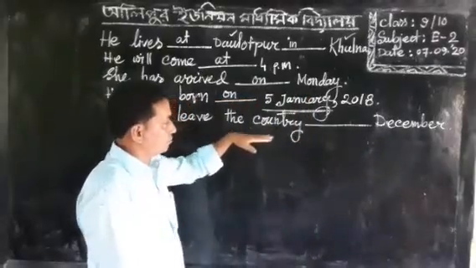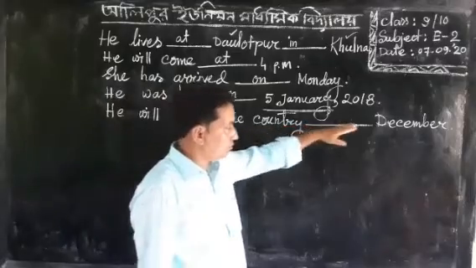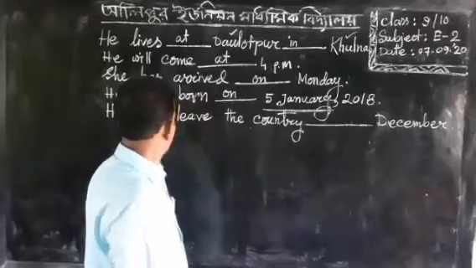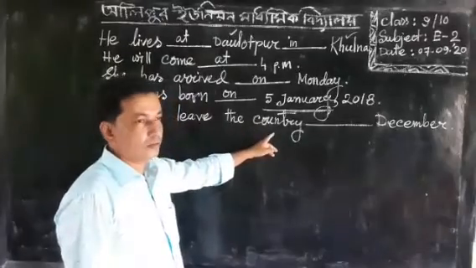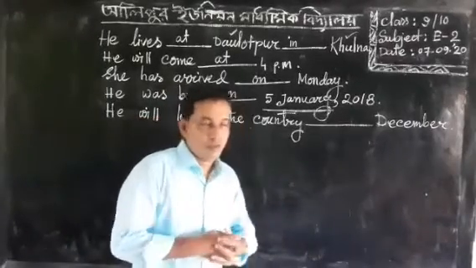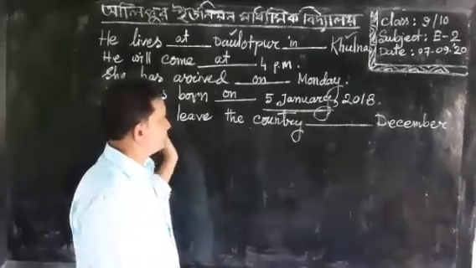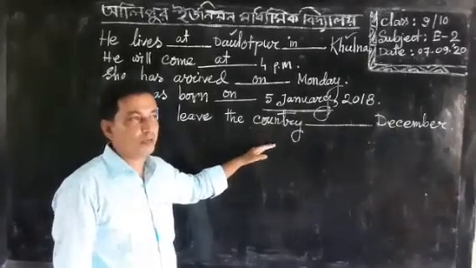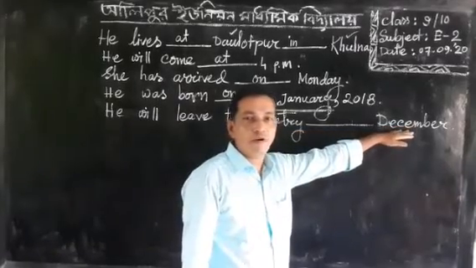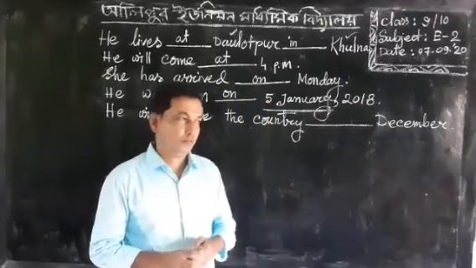And you have noticed in this sentence that December is a name of a month, and he will leave the country. This is the structure of future indefinite tense. You should bear in mind that if there is any sentence of future indefinite tense and there is any name of a month, we should put in before that month.